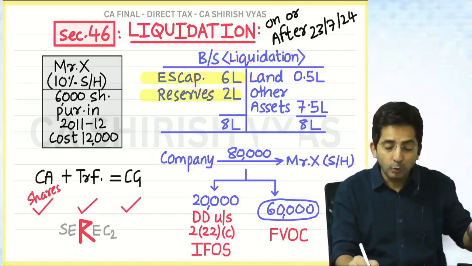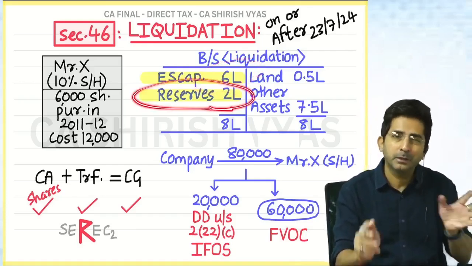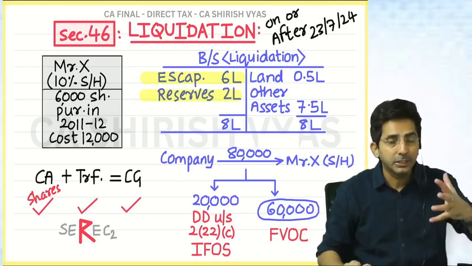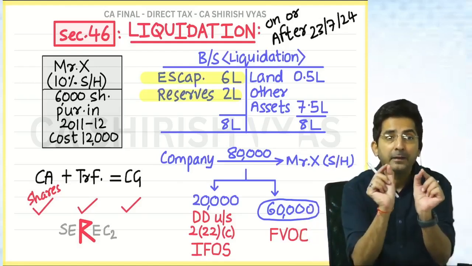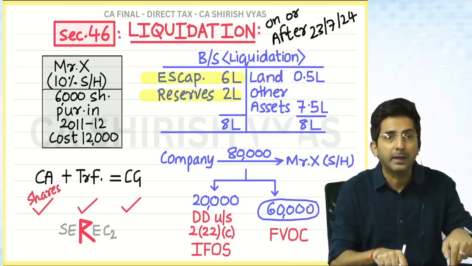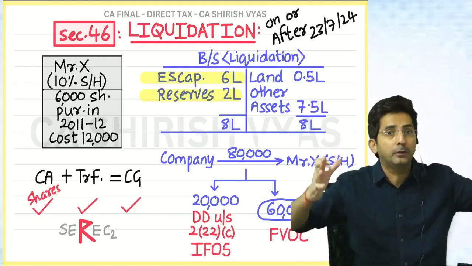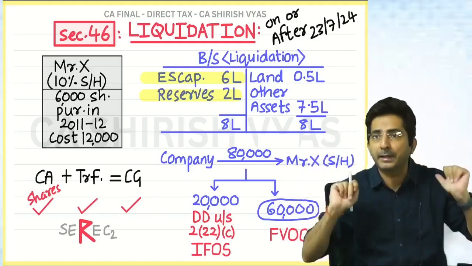Actually, he is getting from reserves also. But the reserves which he is getting, that is deemed dividend. I was justifying that. Why did he make a gain? Because he bought the share from the stock market for 2 rupees. But on liquidation, the company has given him face value. So the difference is his capital gain.